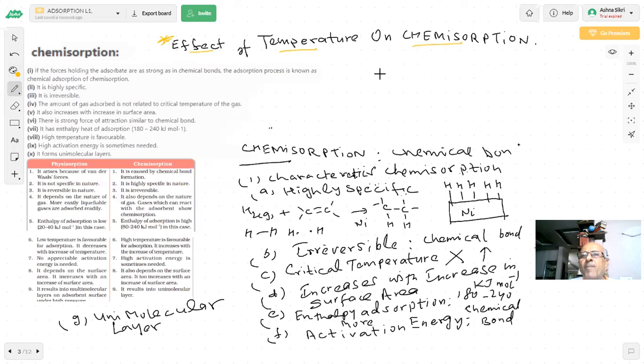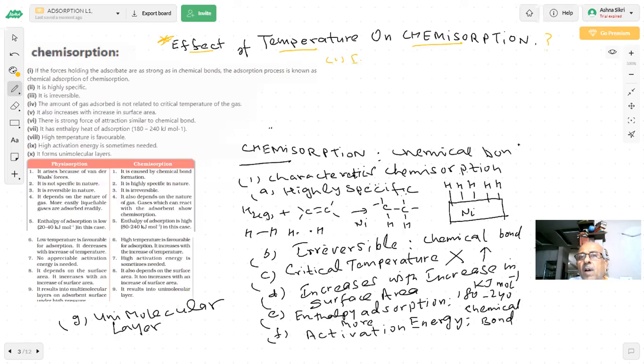What do you think would happen if I increase the temperature? So increasing the temperature will increase the chemisorption. Yes, sir. But how long can you keep on increasing the temperature? That is the question. Very important question. See, there are two things here.